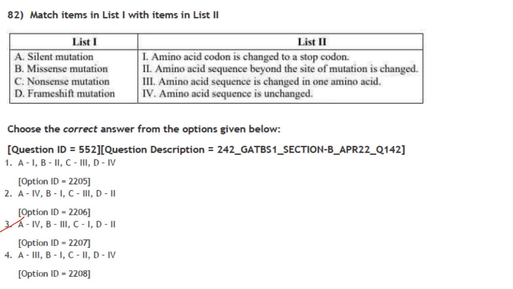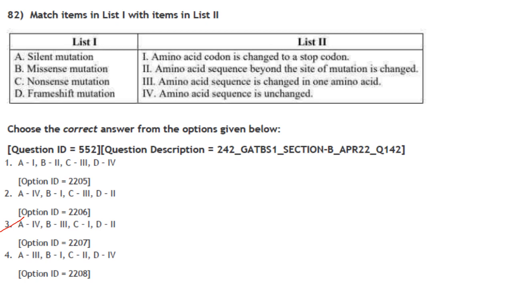Then next one. Match items in list 1 with items in list 2. Silent mutation: amino acid sequence is unchanged. A4. A4 is there in 2 and 3. 1 and 4 can be eliminated. Missense mutation: amino acid sequence is changed in one amino acid.